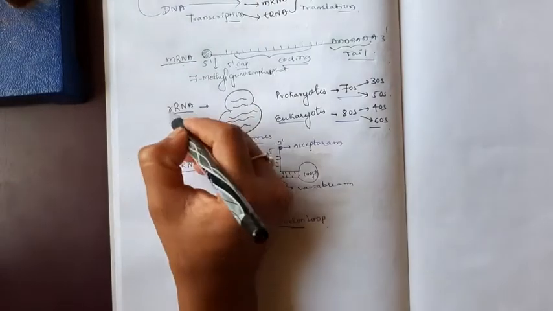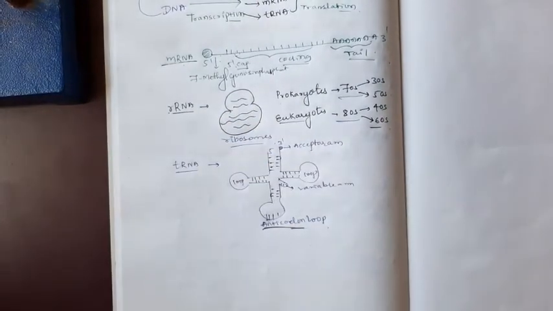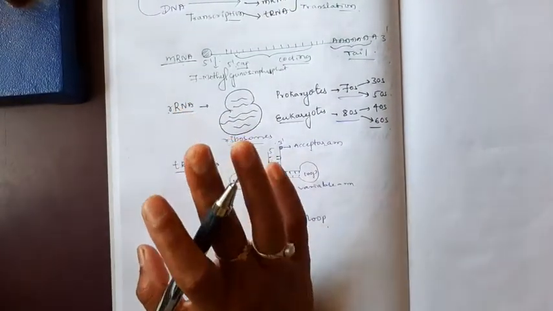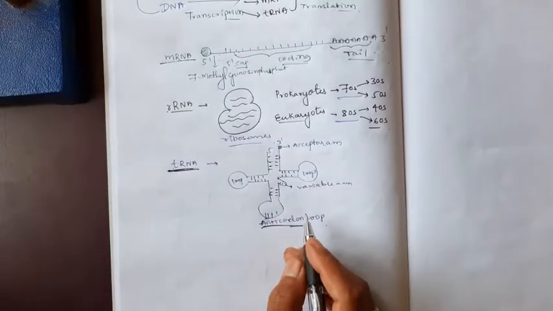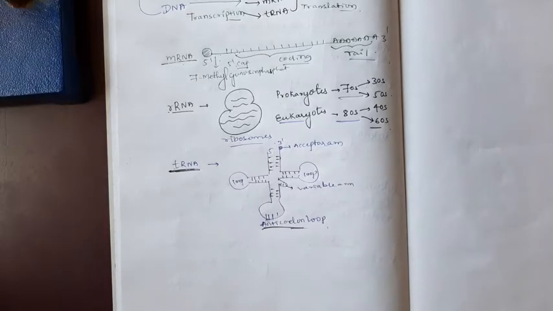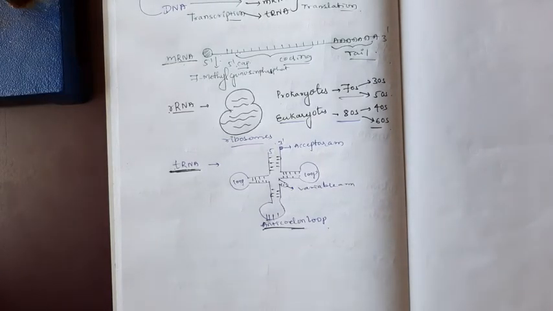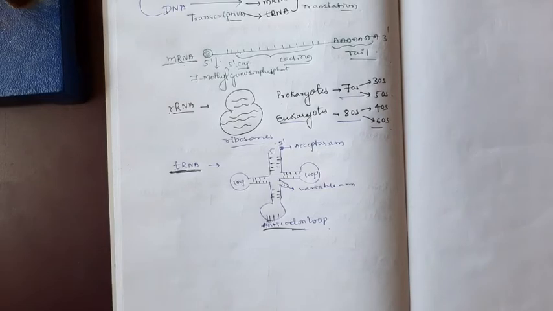Then ribosomal RNA. Before explaining this, I will explain the tRNA. The tRNA function is to recognize the code which is present on the mRNA. The code on the mRNA is recognized by the tRNA, and it brings the amino acids which are present inside the cytoplasm, which are suitable for that codon.